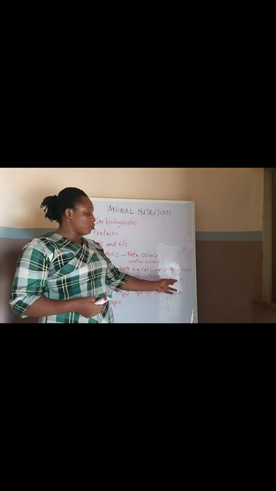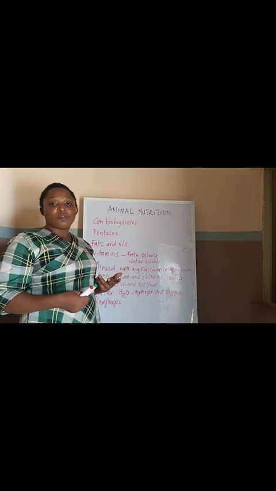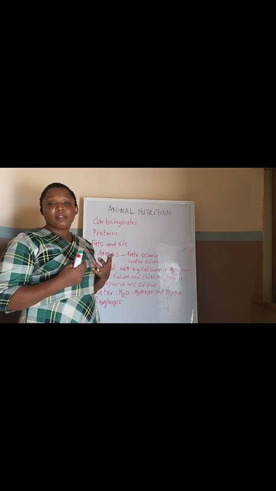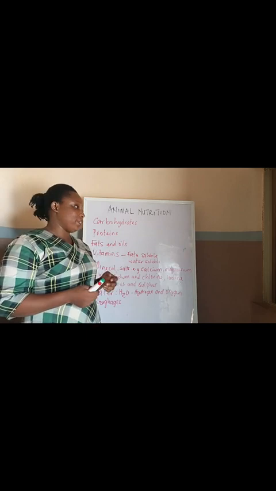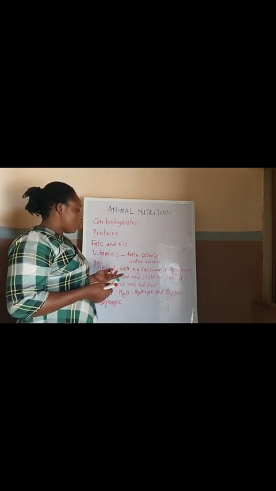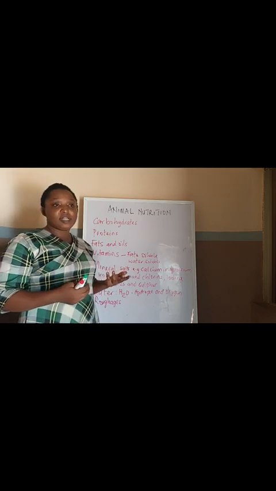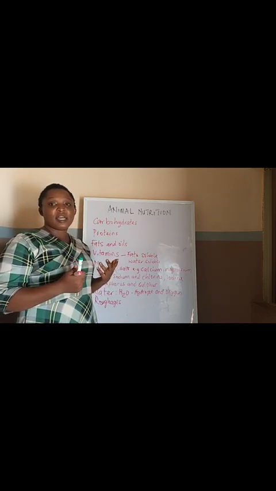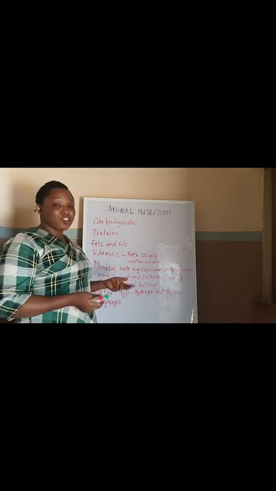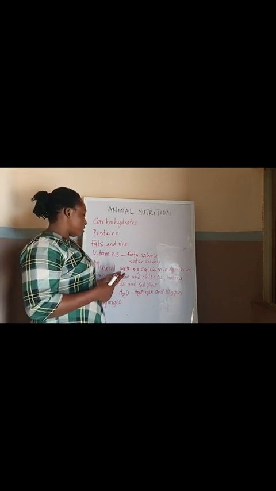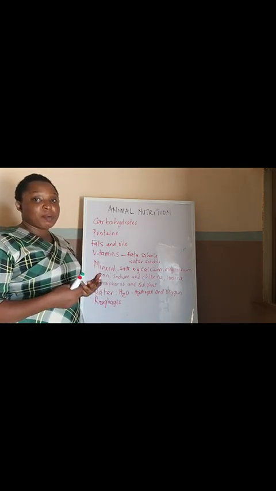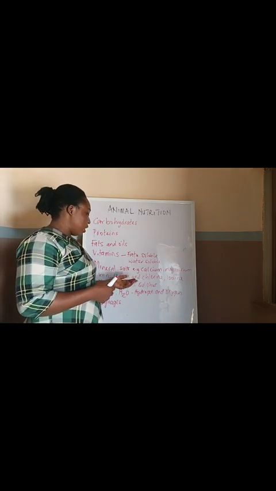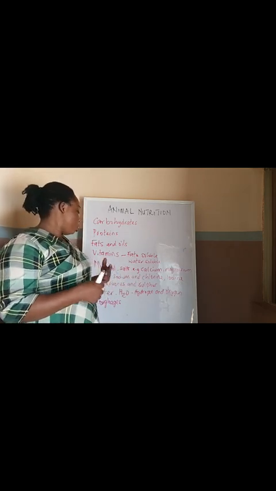For iodine, if iodine is not enough in the body, it can lead to a problem known as goiter. This is the swelling of the thyroid gland. It can also cause poor growth because thyroxine is needed to synthesize the growth hormone. It can also cause dehydration if sodium and chlorine are not present, while sulfur is needed to make some amino acids, so the lack of sulfur can also result in poor growth.